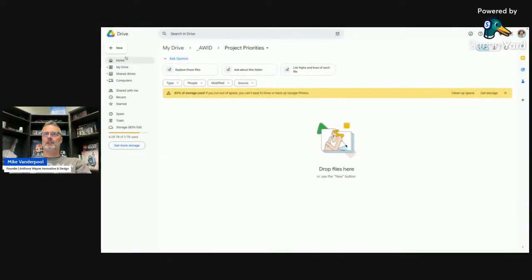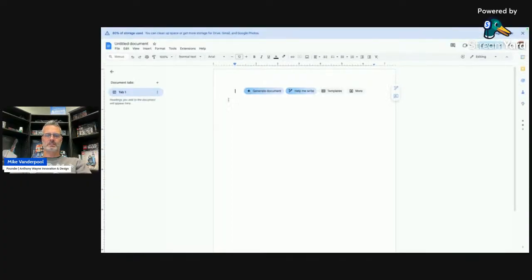Now I'm going to come in here and I'm going to create a document. And we'll have some different information in here for right now. But what we'll call this is our project priorities. And then I will come in here and I will go ahead and this is the document where I load project priority checklists.